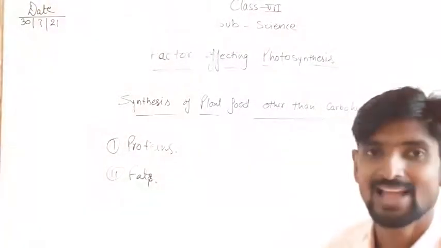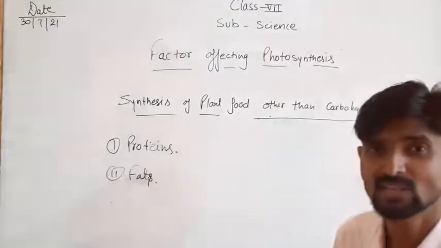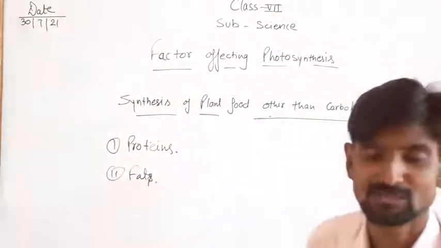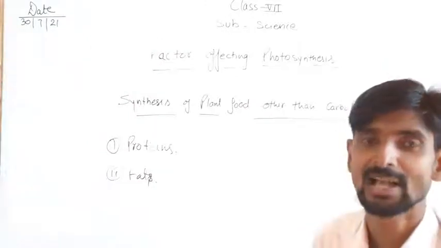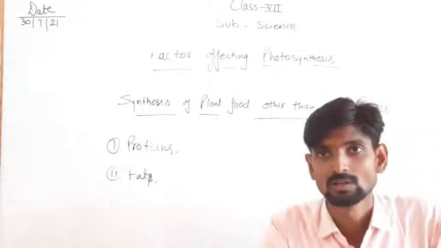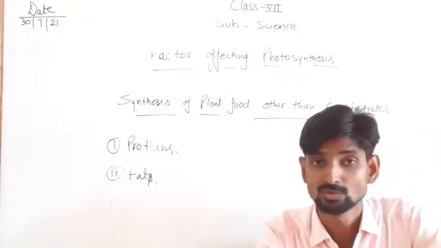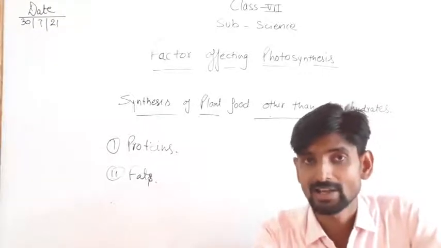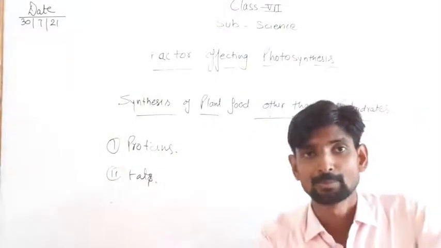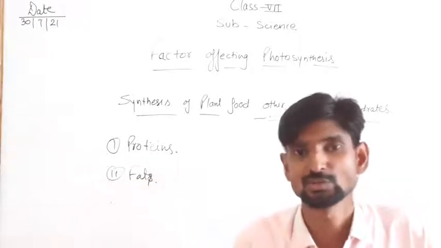The plants have no such thing which can absorb nitrogen from the atmosphere. There is no such process happening in the plants. You know, there is nitrogen found in the atmosphere also, but the plant cannot absorb the nitrogen from the atmosphere. Plants absorb the nitrogen from the soil.